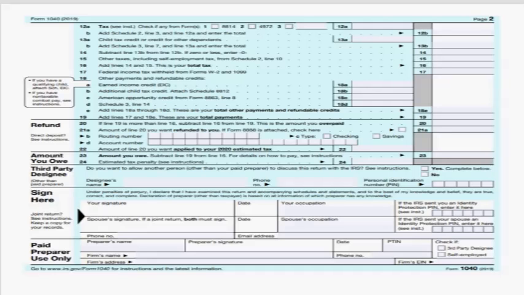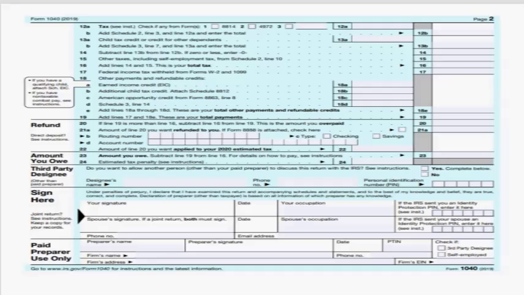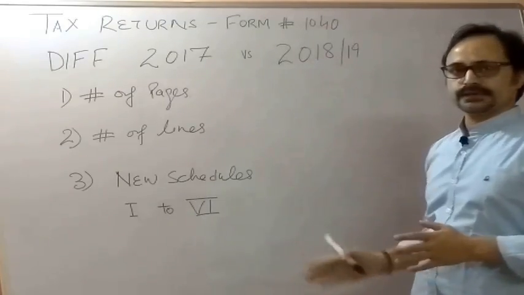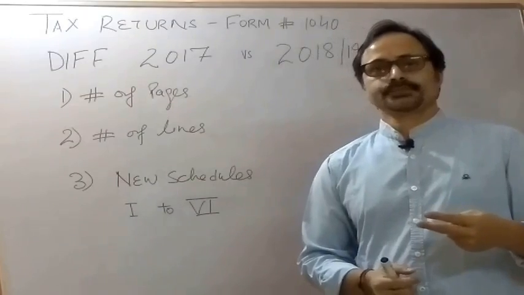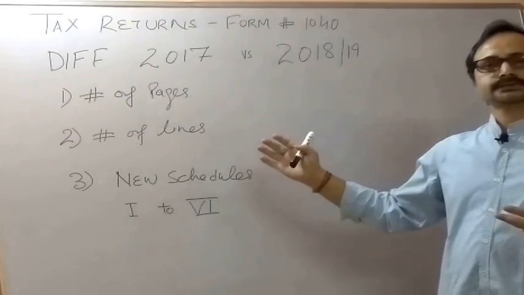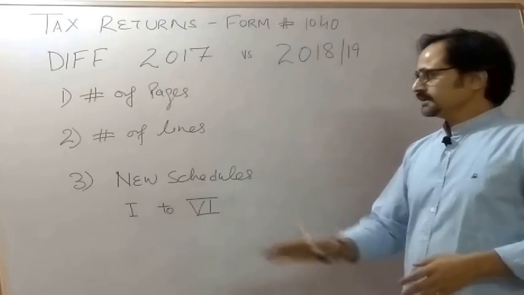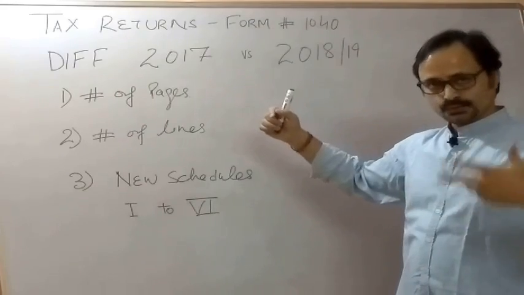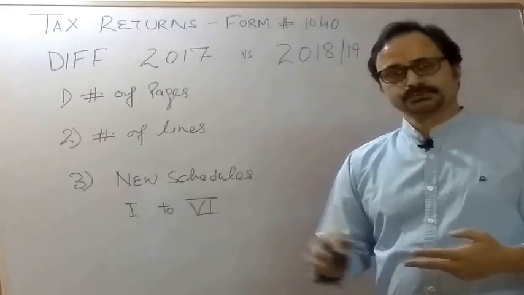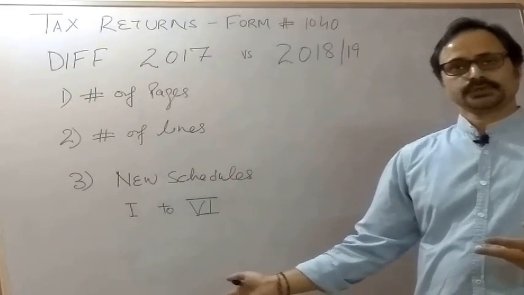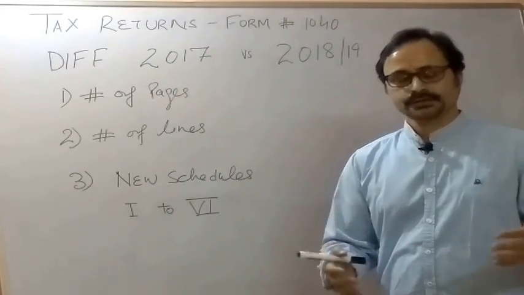The number of pages is the same in 2017, 2018 and 2019. The 1040's pages are 2 only. All the other documents that we used to see are schedules. So when I say 2 pages, those pages are the summary of all those other schedules, or of all the income that has been earned by the borrower.